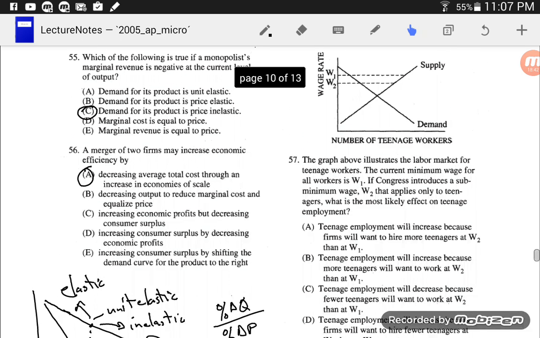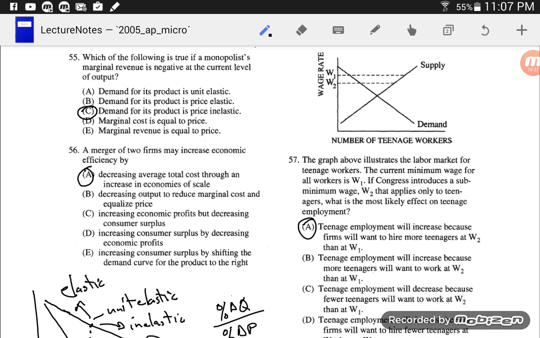Number 57. The graph above illustrates the labor market for teenage workers. Oh, that's like you guys. The current minimum wage for all workers is W1. If Congress introduces a sub-minimum wage, W2, that applies only to teenagers, what is the most likely effect on teenage employment? Well, right here, the quantity of labor demanded at W2 is greater than the quantity demanded at W1. So teenage employment will increase because firms will want to hire more workers at W2 than W1. Yeah, I like that.